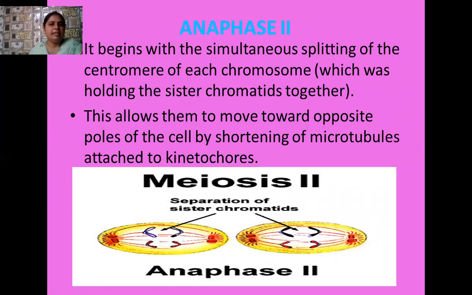So here in the anaphase 2 stage, it begins with the simultaneous splitting of the centromere of each chromosome. So here again, the splitting of the centromere takes place. And instead of movement of the chromosome, here there is the movement of chromatids. And these new centromeres take one chromatid each towards the opposite poles. So in this way, there is the movement of the chromatids by the splitting of the centromere. So this allows them to move towards opposite poles of the cell, by shortening of the microtubules attached to the kinetochores.